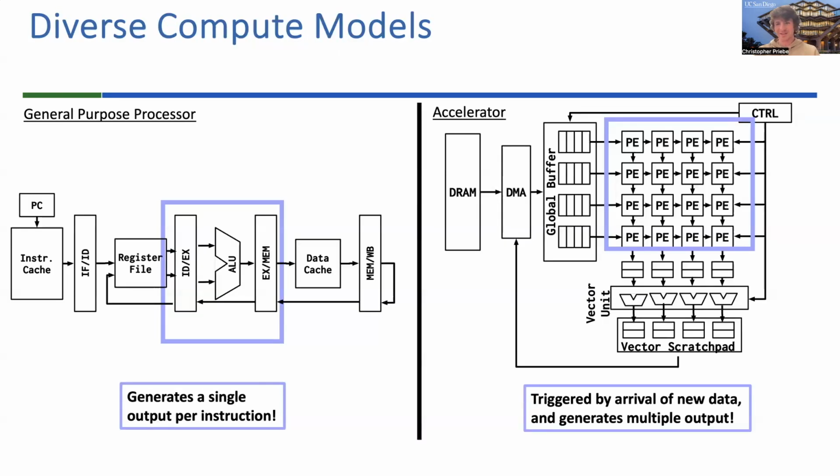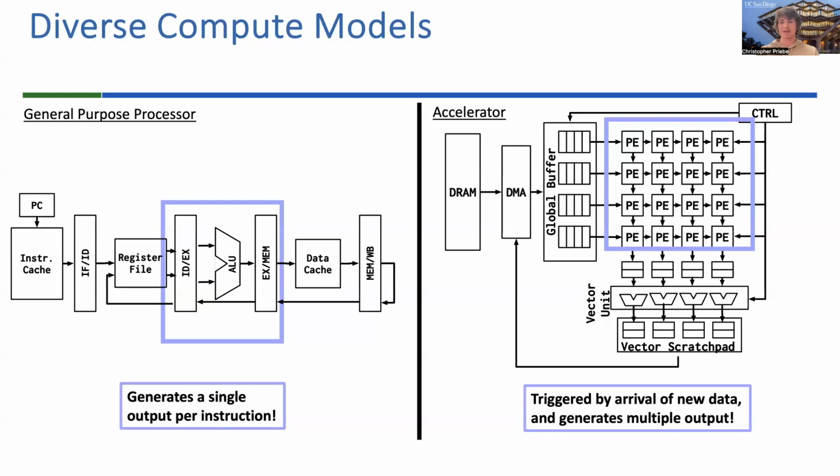So I'm going to take a little bit of time here to delve into these challenges a little bit more, starting with the first one, the diverse compute models. If we think about a typical CPU, we're going to be dealing with only fine-grained instruction execution, maybe basic arithmetic operations or basic logical operations.